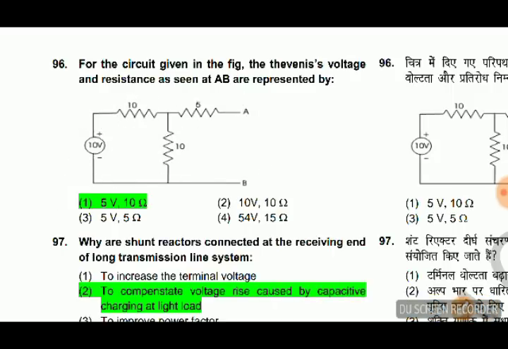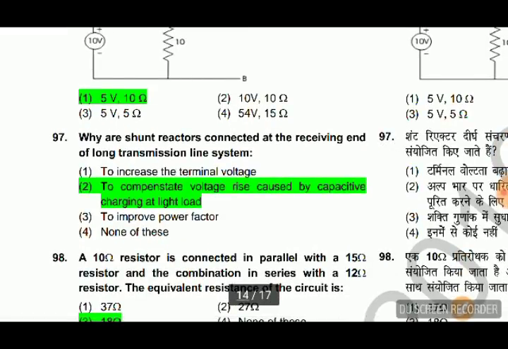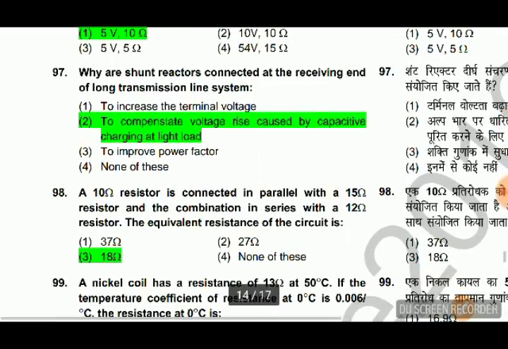Answer 1. Why are shunt reactors connected at the receiving end of a long transmission line? So to compensate voltage rise caused by the capacitive charging at the lighting load. Shunt reactors are used at the receiving end to compensate the voltage rise, because shunt reactors will decrease the voltage.